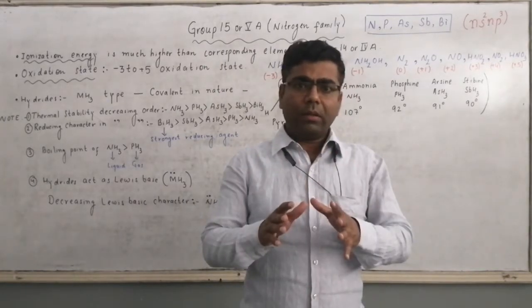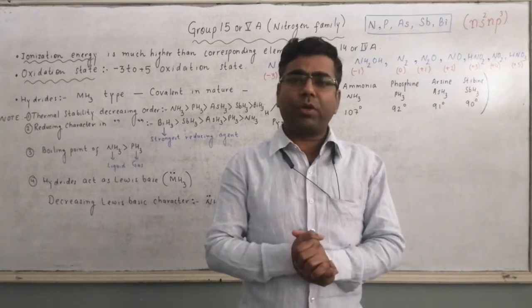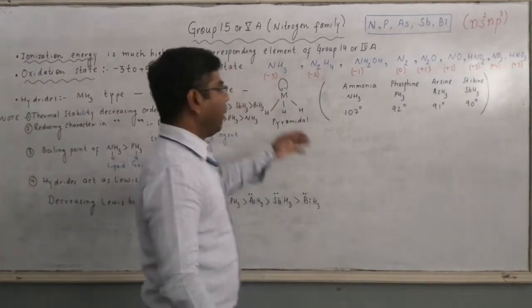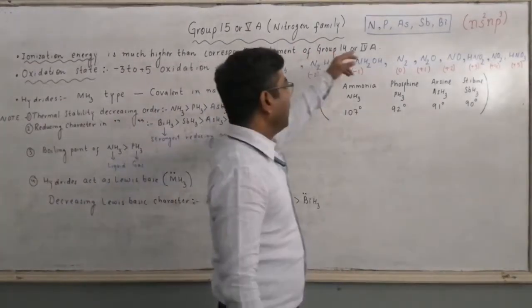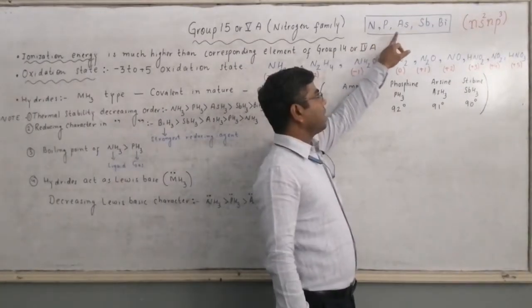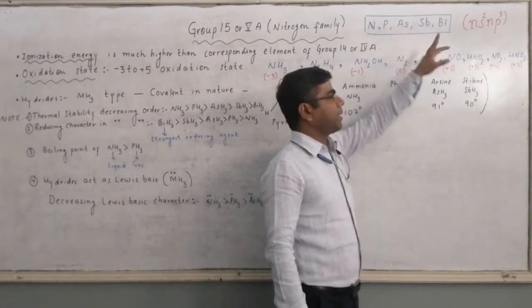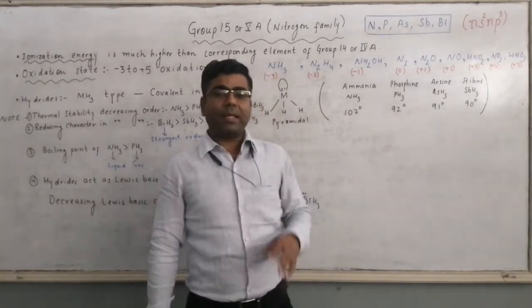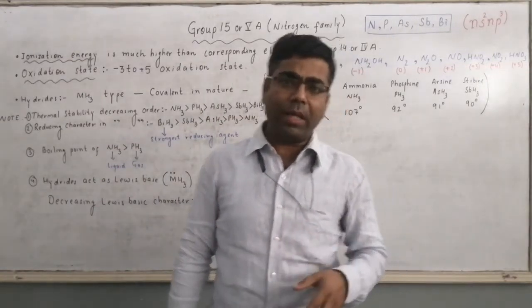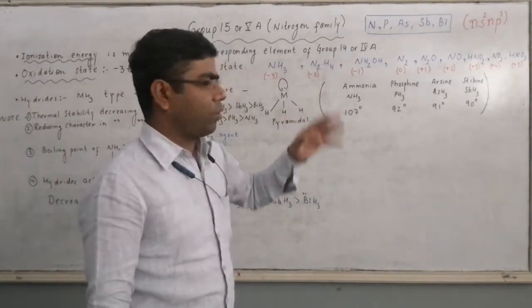Members of this group are nitrogen, phosphorus, arsenic, antimony and bismuth. Sb is the symbolic representation of antimony and Bi is the symbolic representation of bismuth.